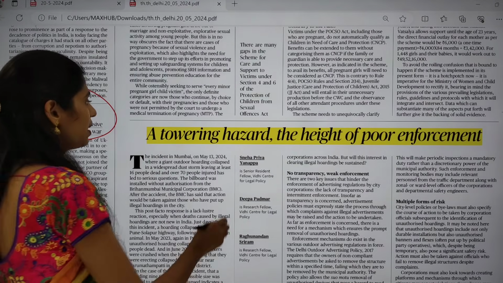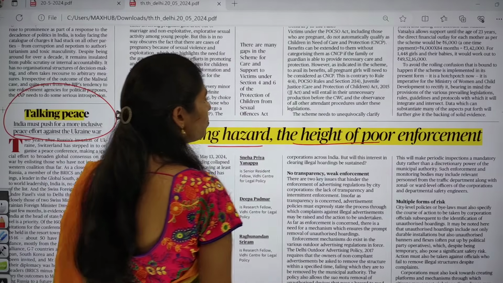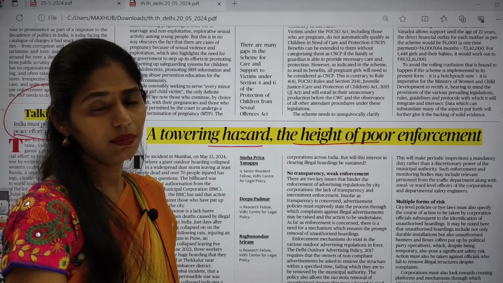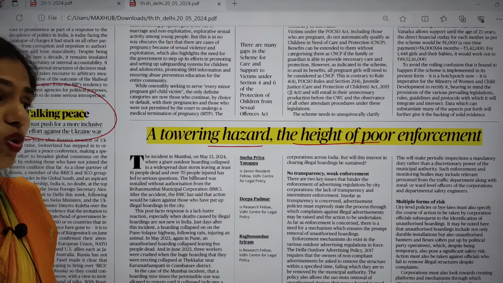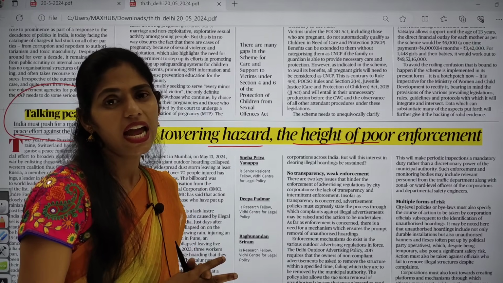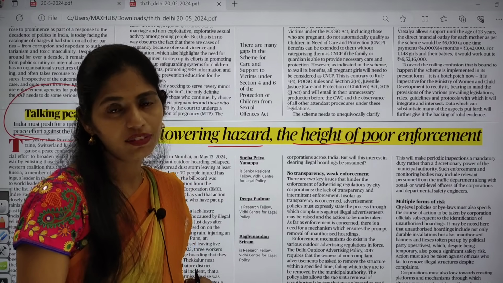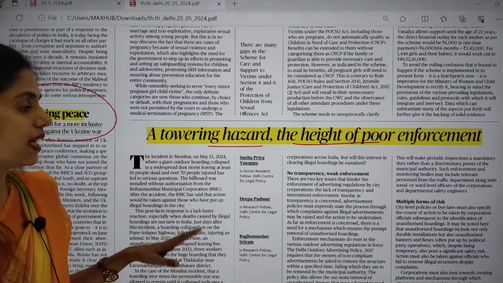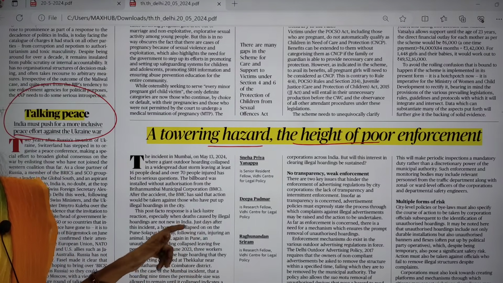And the next topic is towering hazard at the height of poor enforcement. This article is talking about a hoarding of around 250 tons which fell down because of a dust storm, and that led to the killing of a lot of people and even injuries. You may get this type of question in disaster management.